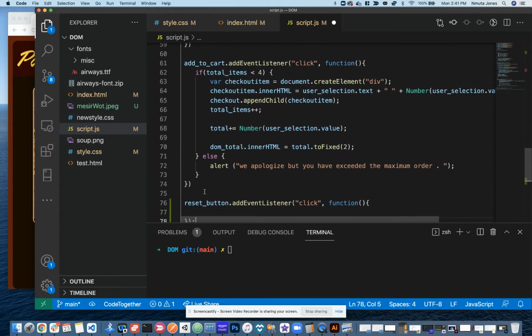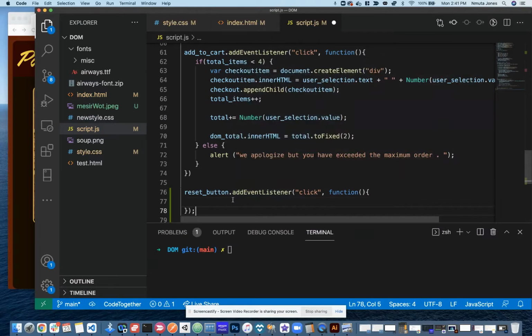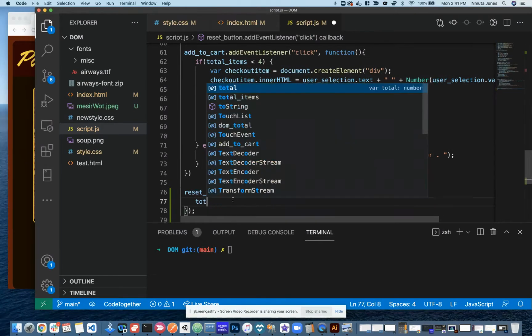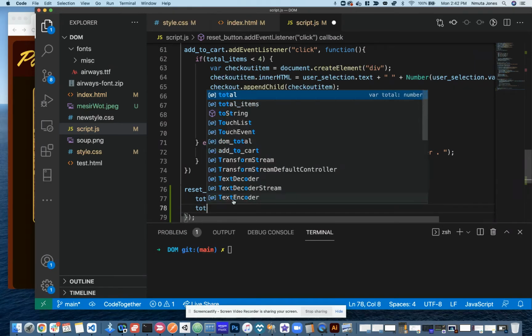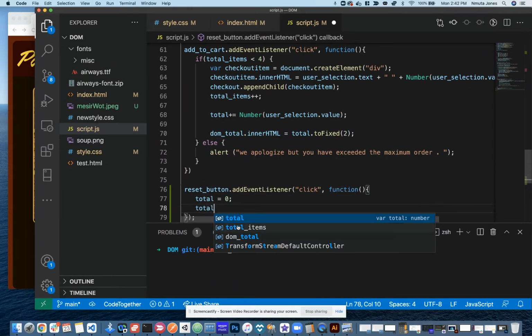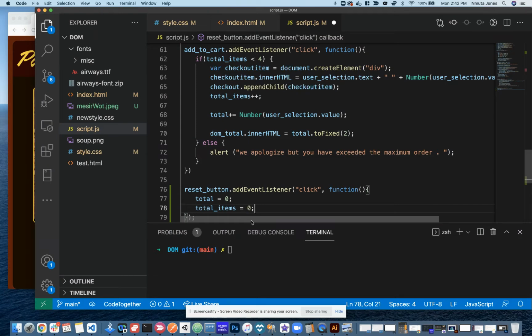And then what do we want to do with that? Well, we had a total, right? So we had total equals 0. And our total items equals 0.